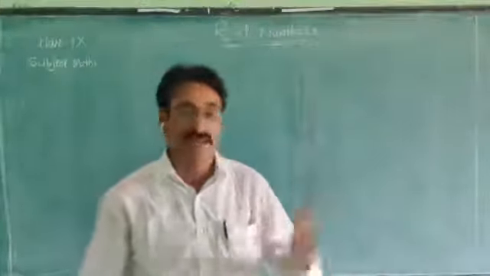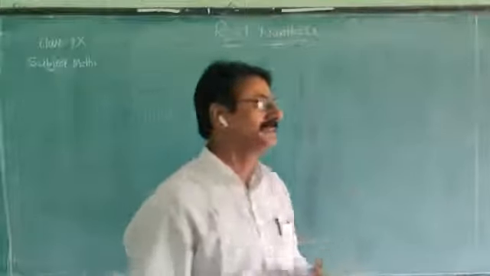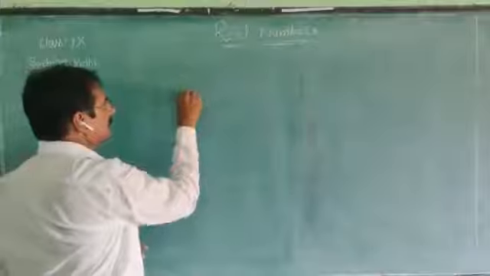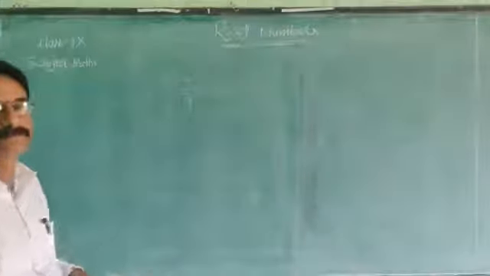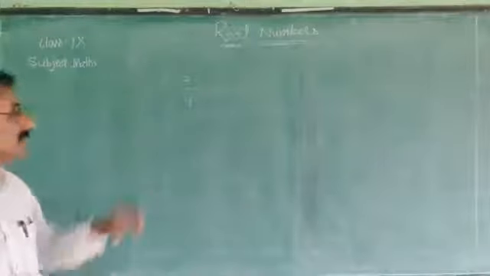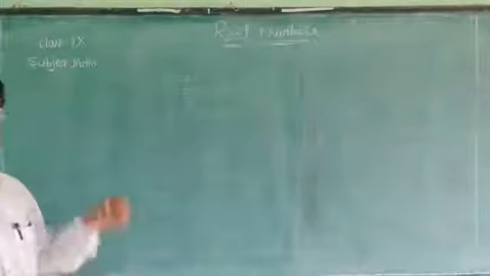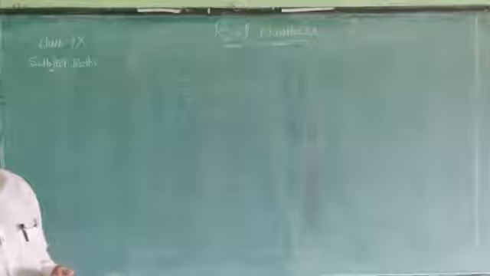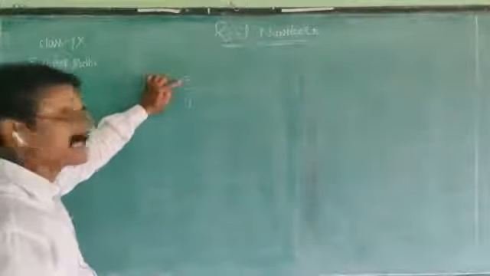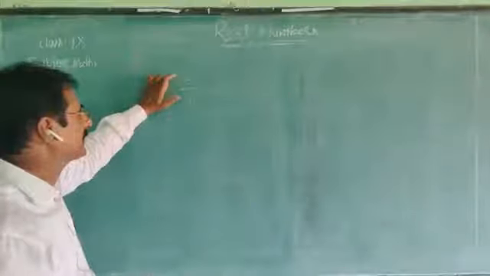Yes, there is another way also to represent the rational numbers. For example, 3 by 4. What is this number? 3 by 4 is a fraction, or a rational number also. So what is the meaning of this? Here 3 is the numerator, 4 is the denominator.